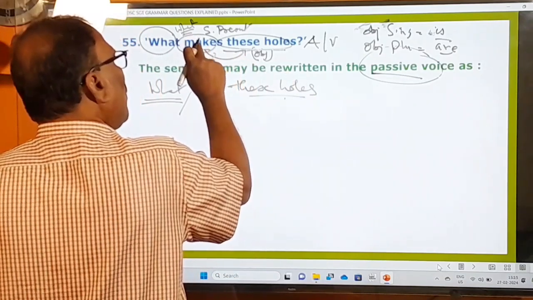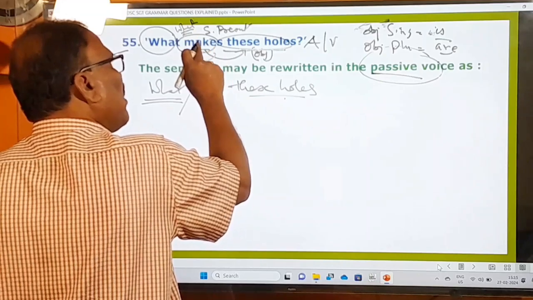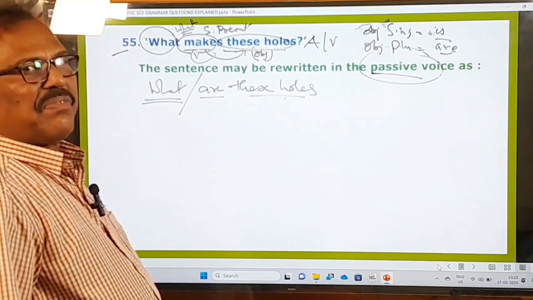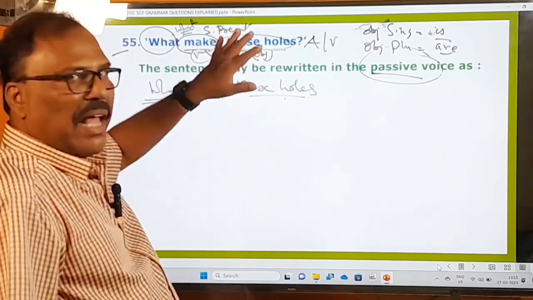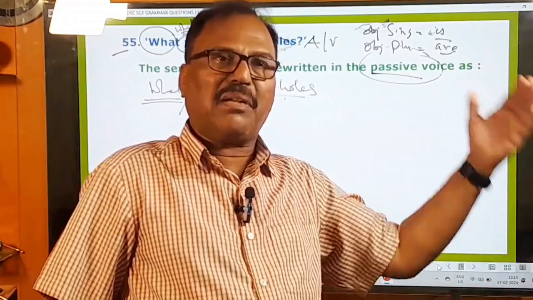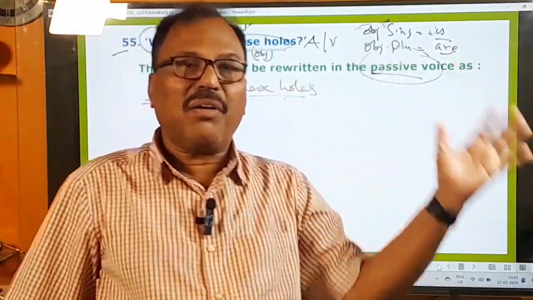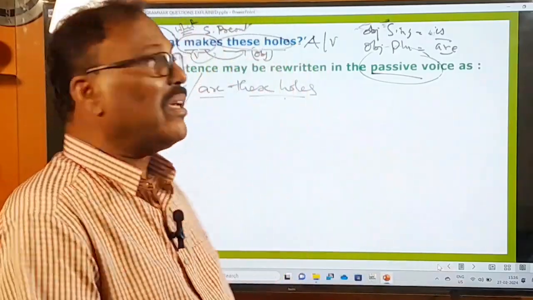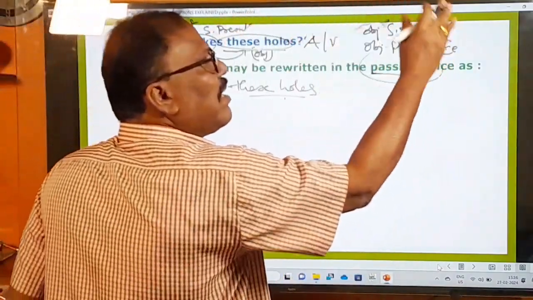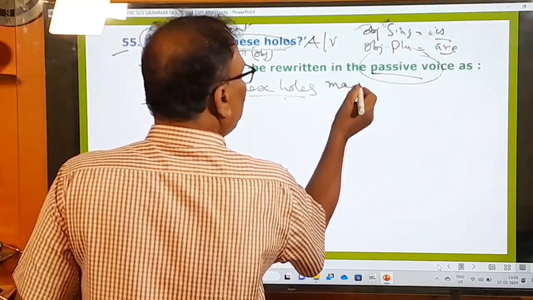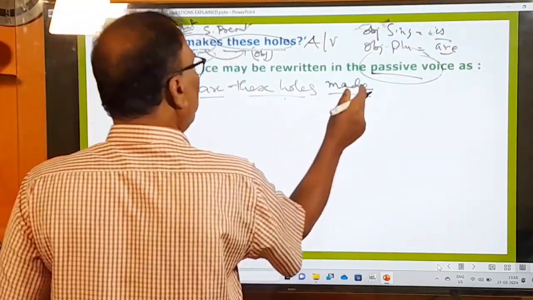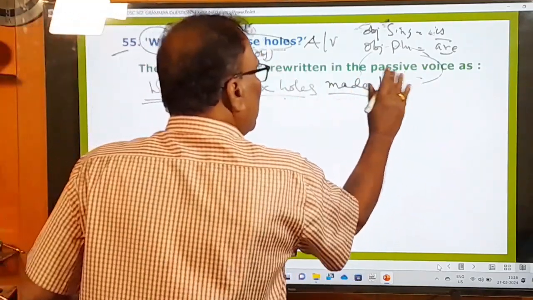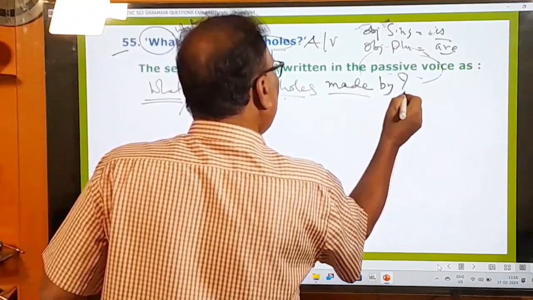Whatever may be the form of the verb in the active voice, that must be turned into the past participle form of the verb in the passive voice. In the active voice, whether the verb is in the present tense, present participle, past tense or past participle, you have to change that verb into the past participle form only, the last form of the verb. So make, making, made, and made. So that made is there. What are these holes made by? Because here the subject is not there, that's why you stop the sentence here.